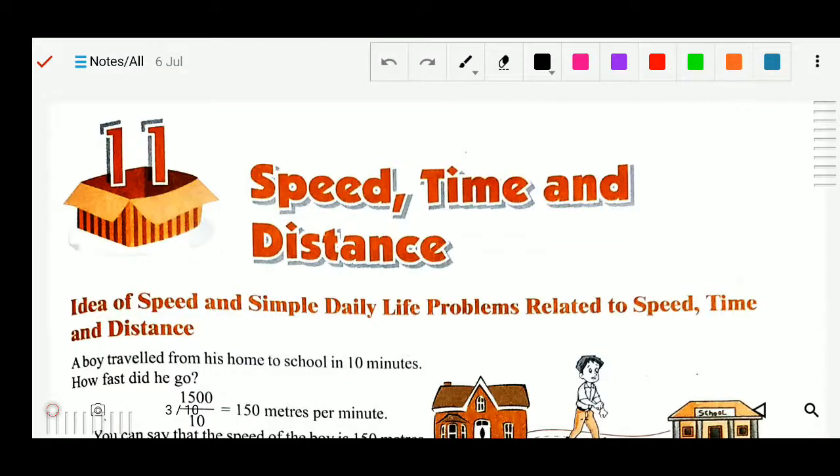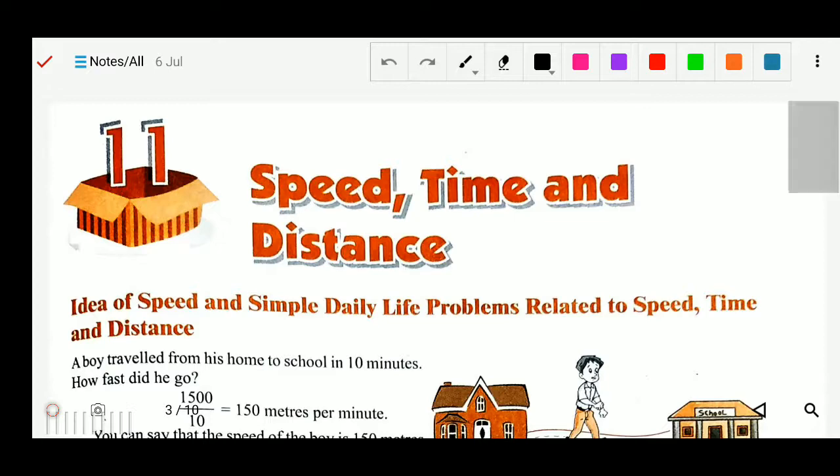Good morning, students. Today we will start our new chapter 11, Speed, Time and Distance. In this chapter, we will find out the speed, time and distance. You already know how to find the speed, the time and the distance, as you have studied in previous classes like class 5. We will solve some more questions based on speed, time and distance.